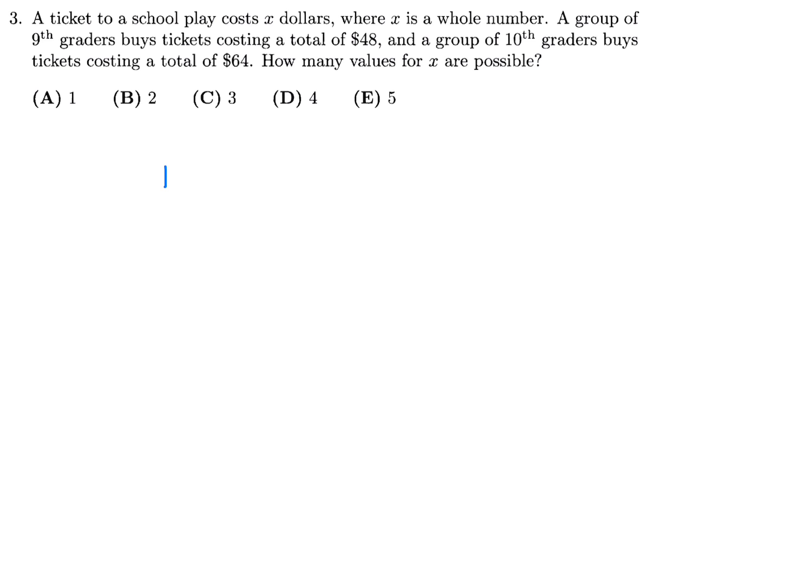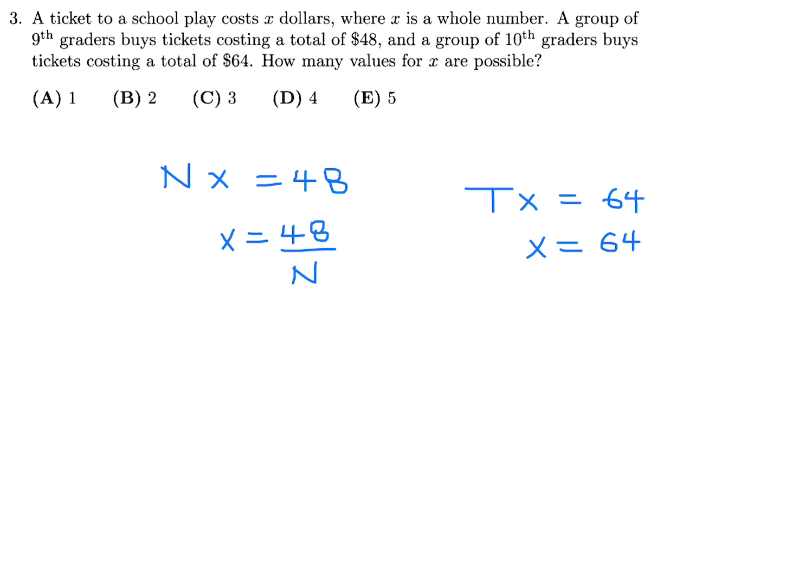So for the 9th graders, I'll just call N representing the number of 9th graders, and they each pay X dollars, and the total is 48. So X is therefore 48 divided by N. For the 10th graders, I'll call that T. They each pay X dollars, and their total is 64. So X is 64 over T.